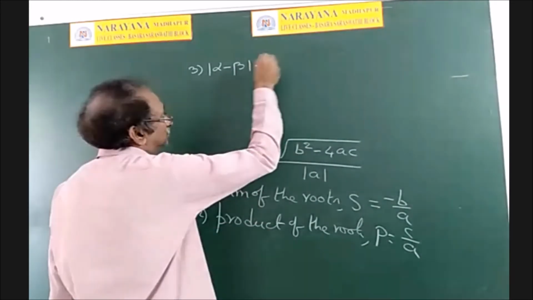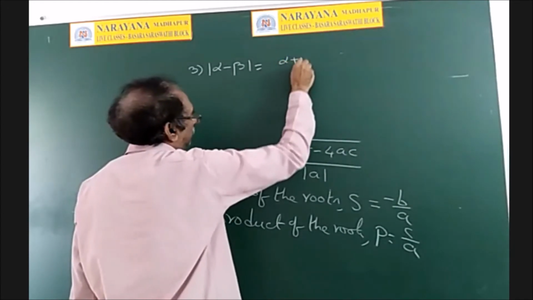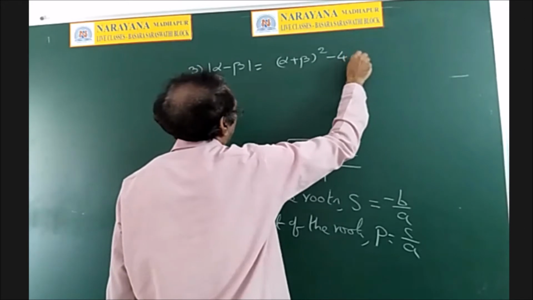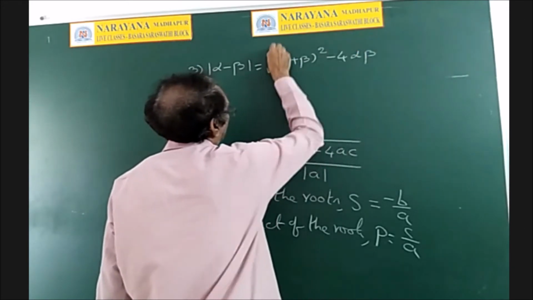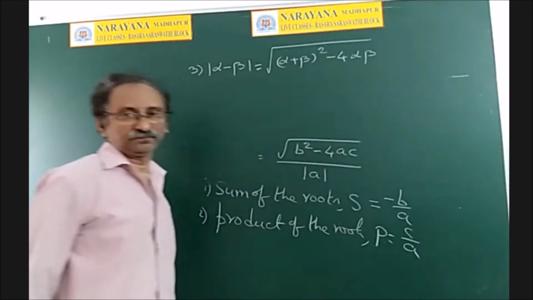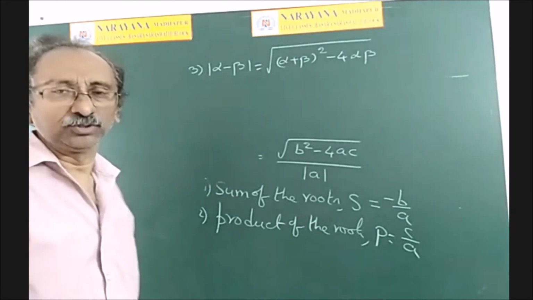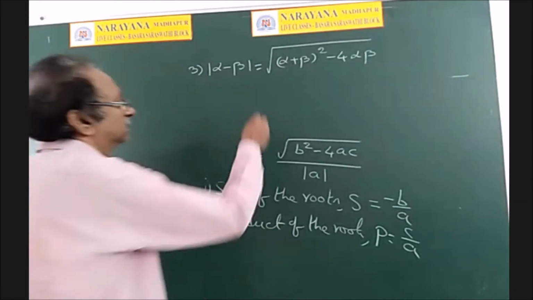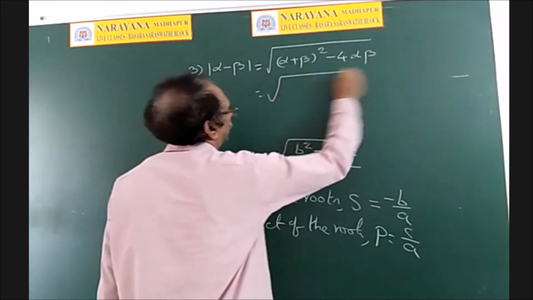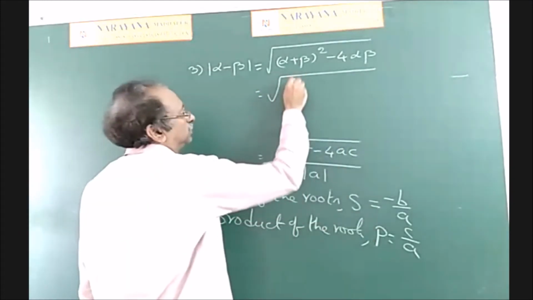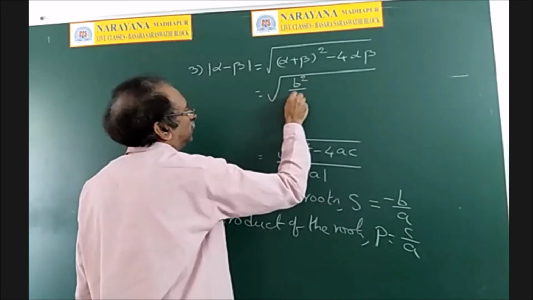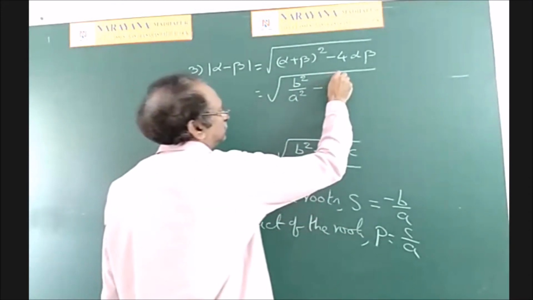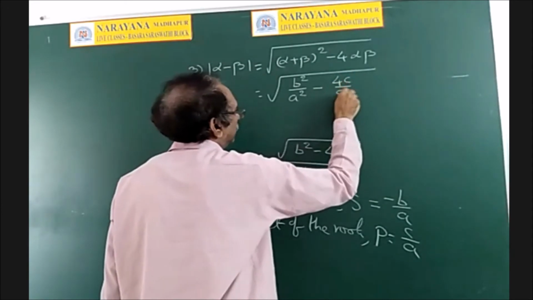How to prove this? Alpha minus beta means square root of alpha plus beta whole square minus 4 alpha beta. Sum of the roots is minus b by a, whole square, that is b square by a square. Product of the roots is c by a, so 4c by a.